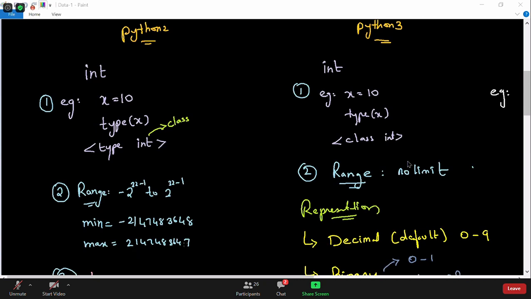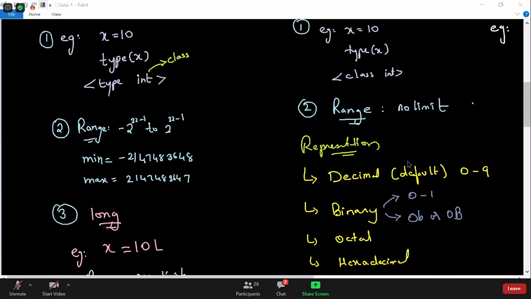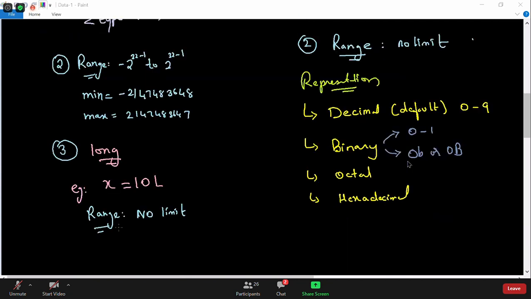So if we add 1 to that value, then what happens? It automatically converts to the long data type. Whenever you cross this value, it does not give you an error like in Java and C, and it will never go to the negative side. Automatically it converts into the long data type.